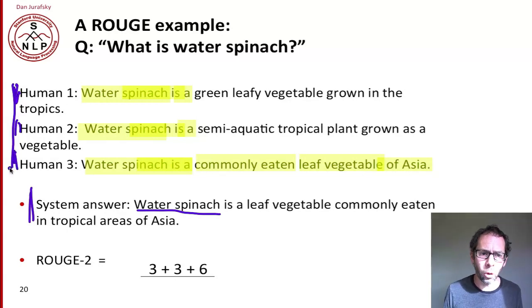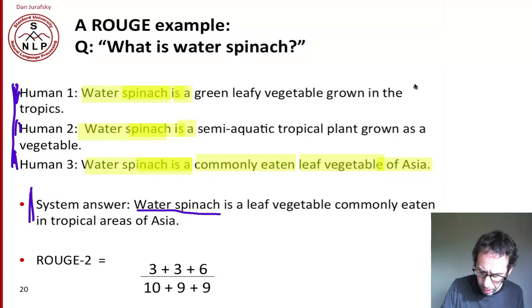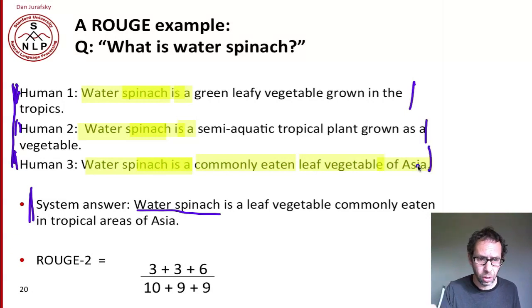And how many total bigrams are there in the human summaries? Well, you can count them yourself. There's 10 in the first example up here, 9 in here, 9 in here. So we have 3 plus 3 plus 6 over 10 plus 9 plus 9, or a ROUGE score of 0.43.